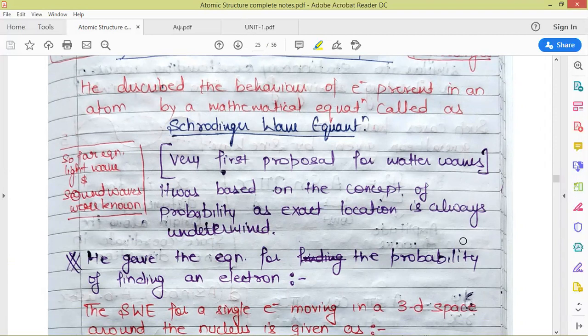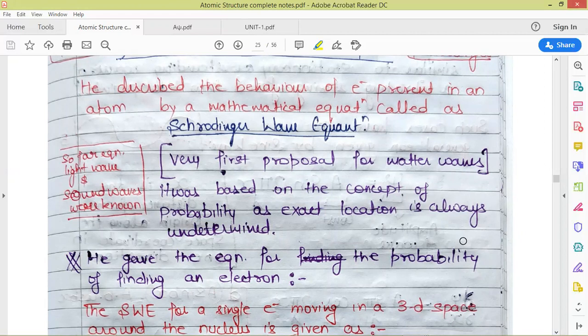It was based upon the concept of probability, as exact location is always undetermined. So it was based upon the probability of finding an electron around the nucleus, and he considered that the electron is present around the nucleus in three-dimensional space.